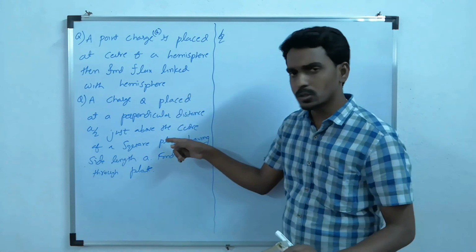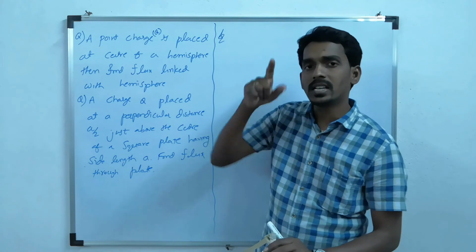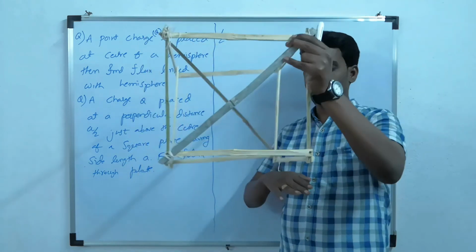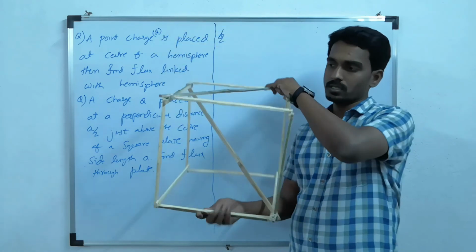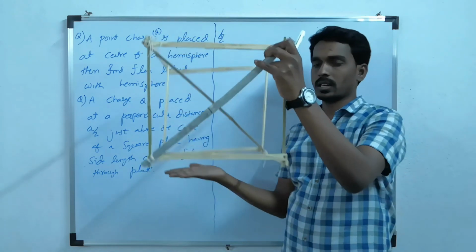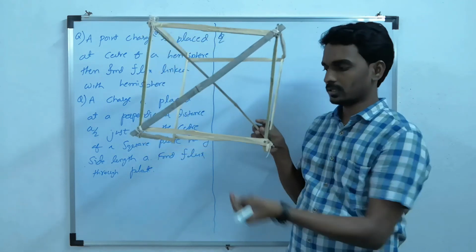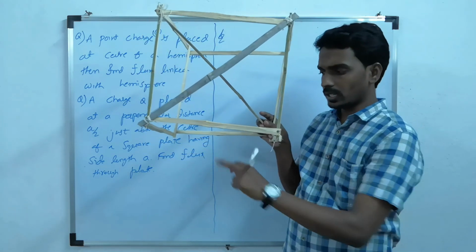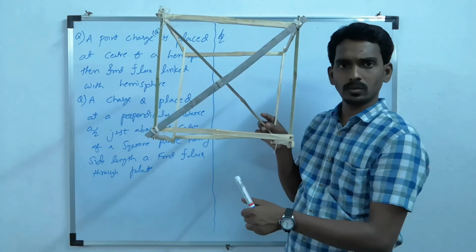Now where is the charge placed? At a distance a by 2, just above the center of the plate. This bottom one you consider as the plate, this is the center, and the charge is just above the center at a distance a by 2.